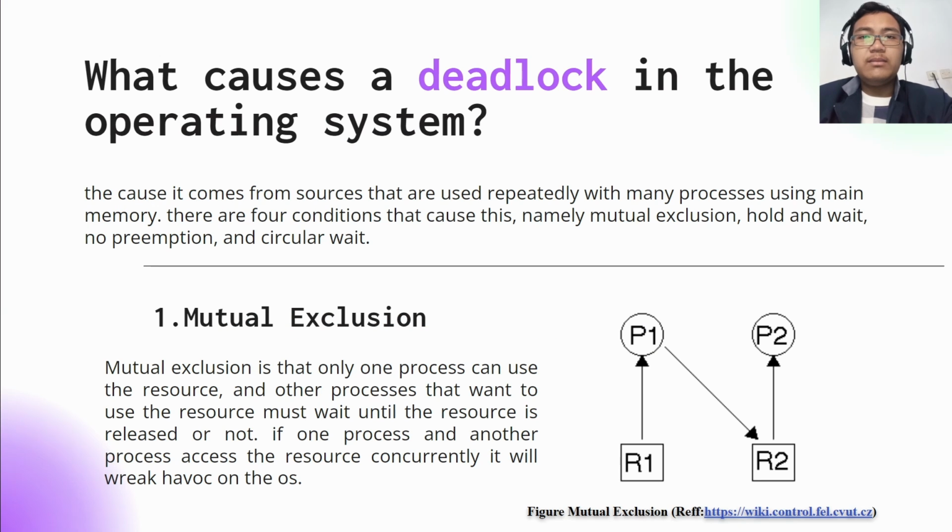What causes deadlock? The cause comes from resources that are used repeatedly, with many using main memory. There are four conditions. First, mutual exclusion. Mutual exclusion means only one process can use the resource, and the other processes that want to use the resource must wait until the resource is released. If two processes access the resource at the same time, it will wreak havoc on the OS.